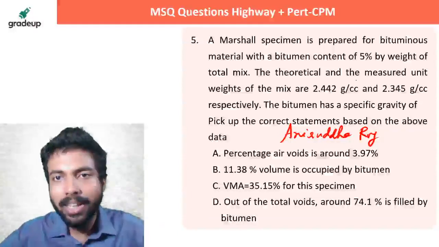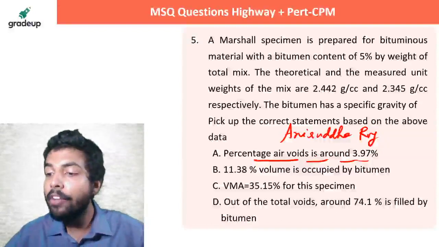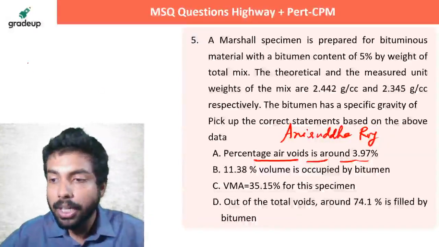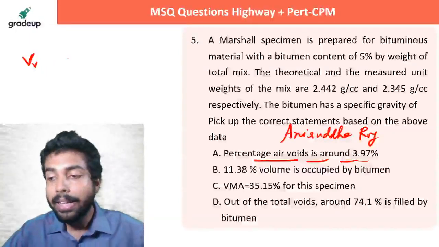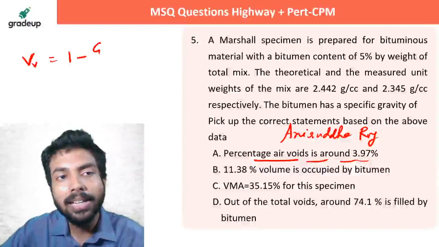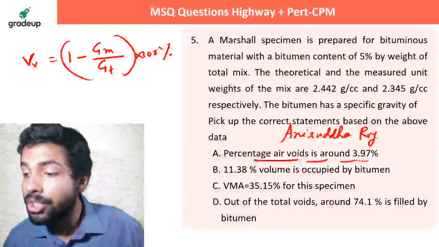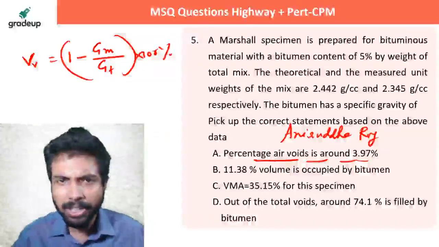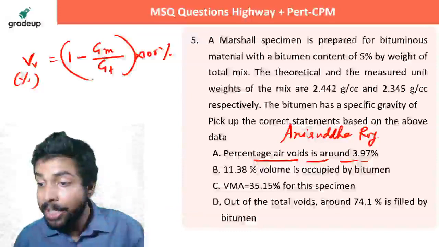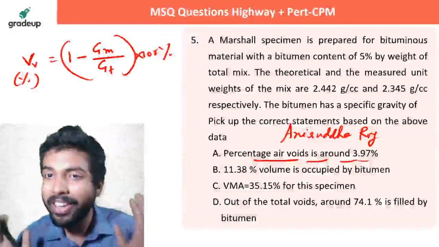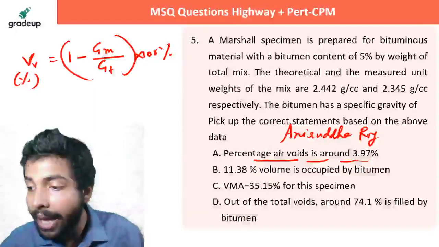So see what is given and what they are asking. Suppose percentage air voids. What is the formula for percentage air voids, beta? Do you remember the formula for percentage air voids? In case you don't, let me remind you, it is 1 minus GM upon GT into 100%. What was GM and GT? GM is the measured unit weight or the mass specific gravity. You can say the mass specific gravity or the mass density, bulk density.